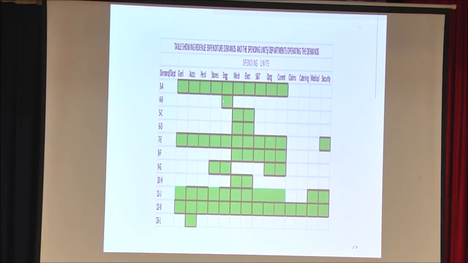Demand 4 pertains only to engineering. Demand 5 pertains to mechanical and a small portion electrical. Similarly, demand 6 pertains to mechanical and electrical department. Thus, you can see how the various demands pertain to the various spending units.